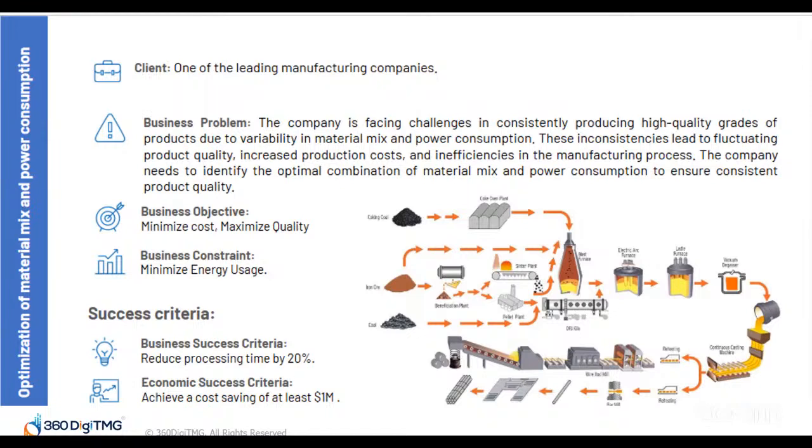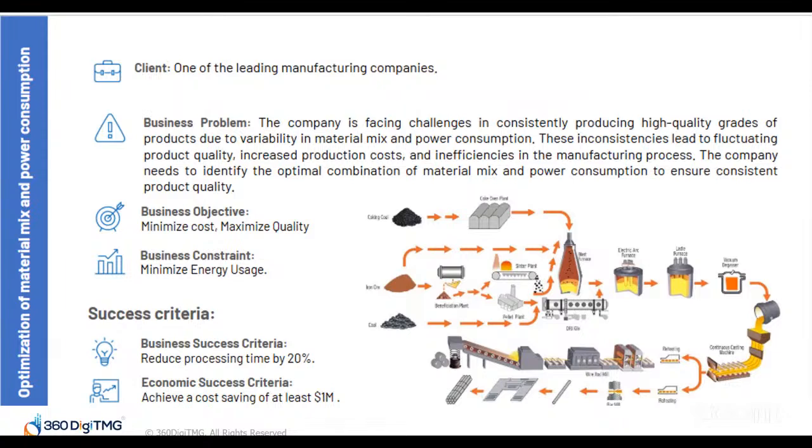So let us understand what is the problem they are facing. The company is facing challenges in consistently producing high quality grades of products due to variability in material mix and power consumption. These inconsistencies lead to fluctuating product quality, increased production costs, and inefficiencies in the manufacturing process.